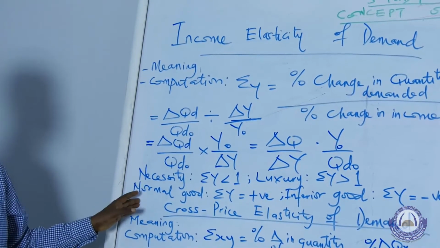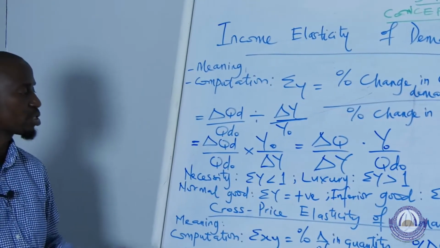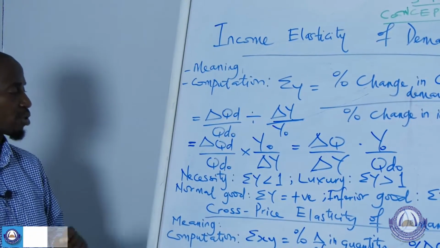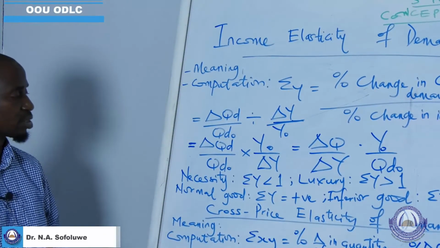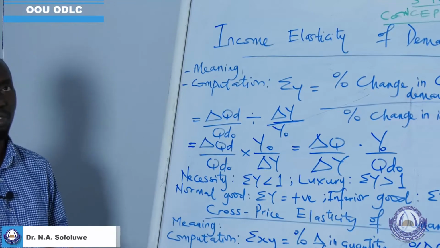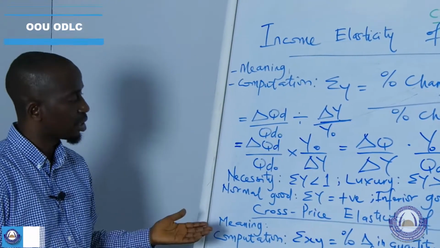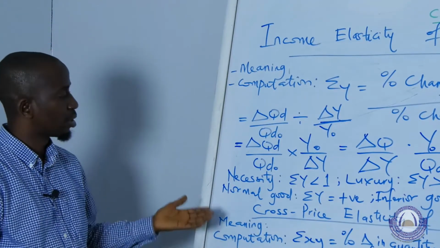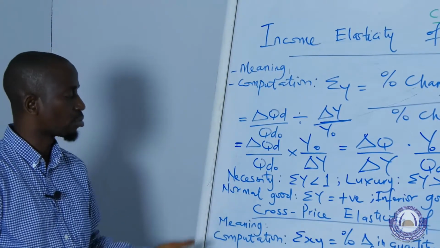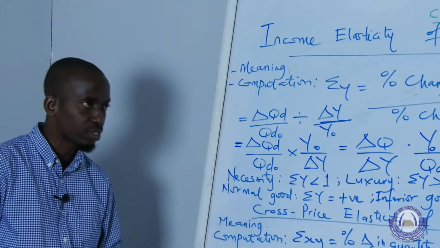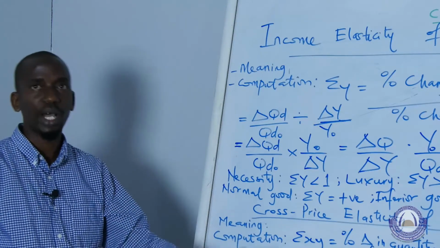A good that is normal is a commodity for which an increase in income of the consumer will ordinarily result in an increase in its demand. So among the goods that we consume, there are some that are normal. For example, if you earn more income, we expect that if you can afford to buy a car, then you buy a car.